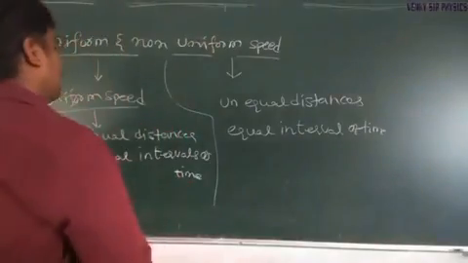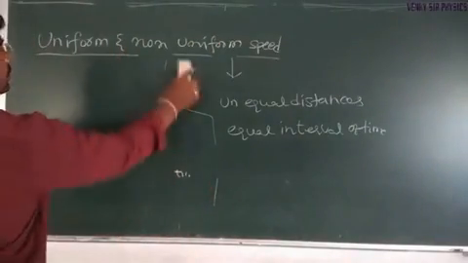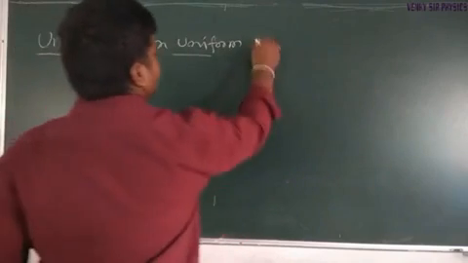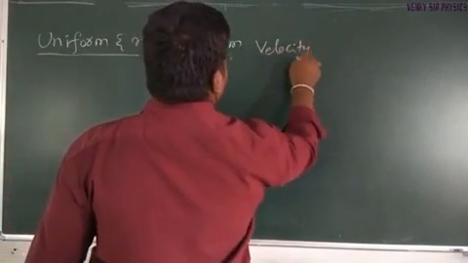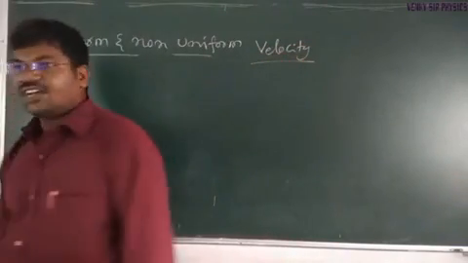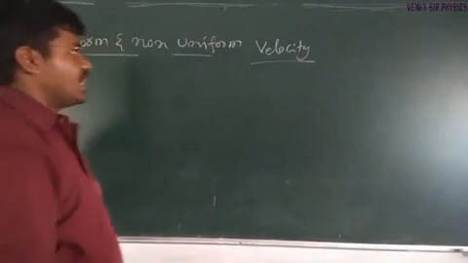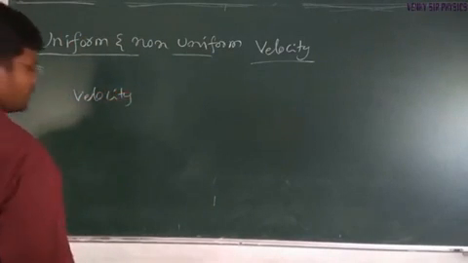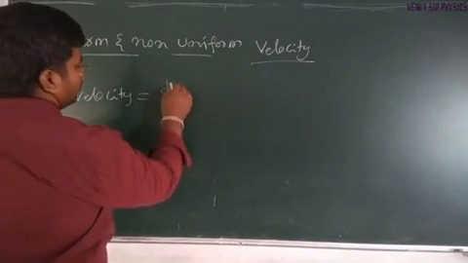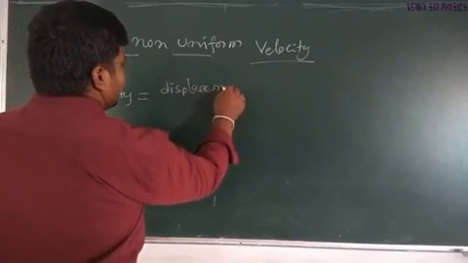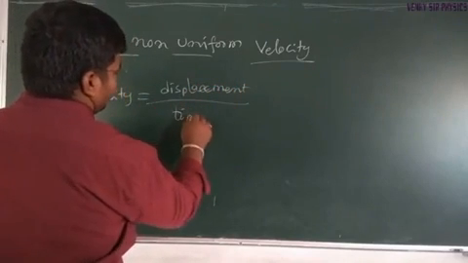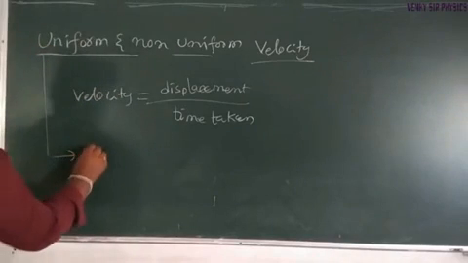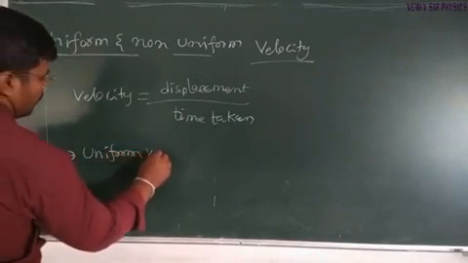Coming to uniform and non-uniform velocity. You know the definition of velocity. Velocity is defined as the rate of change of displacement, or displacement by time taken, is called velocity. Coming to uniform velocity.